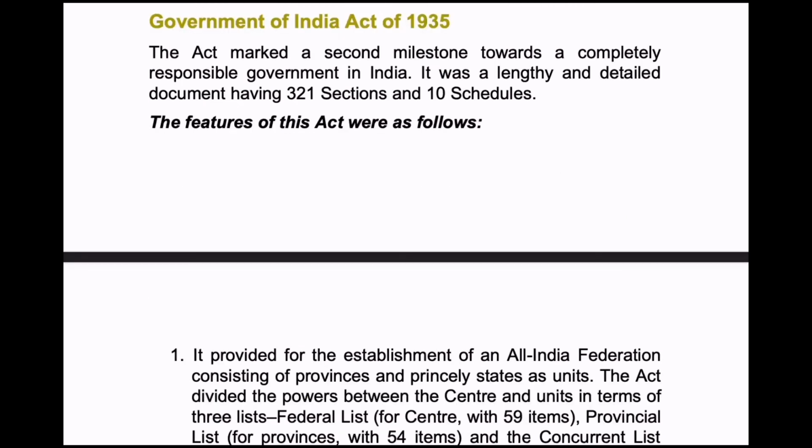Next act is the Government of India Act of 1935. The act marked a second milestone towards a completely responsible government in India. It was a lengthy and detailed document having 321 sections and 10 schedules. So, many of the features of the Government of India Act 1935 were implemented in the Indian Constitution. So, now let's get into the features of this act.